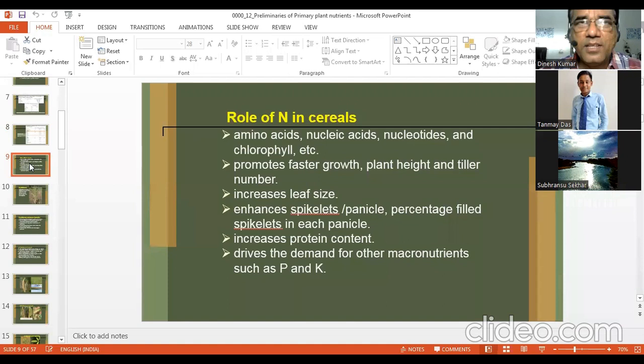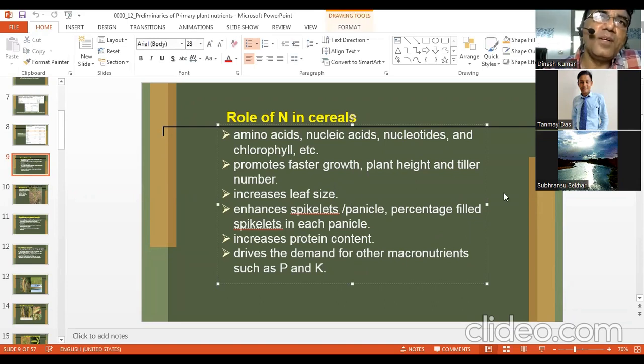Now, role of nitrogen in cereal, because the largest quantity of nitrogen is consumed by cereals in the world. We consume the largest amount of nitrogenous fertilizer to produce cereal crops like rice, wheat, maize, pulse, millet, or sorghum, etc. So the role of nitrogen in cereal is very, very important. As usual, it is part of amino acids, nucleic acids, nucleotides, and chlorophyll. Promotes faster growth, plant height, and tiller number. Increases leaf size.